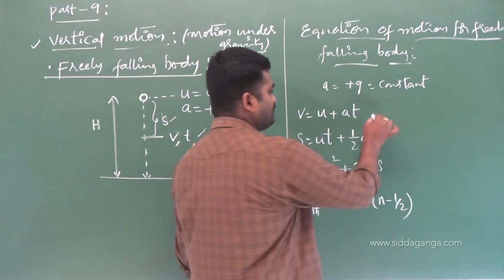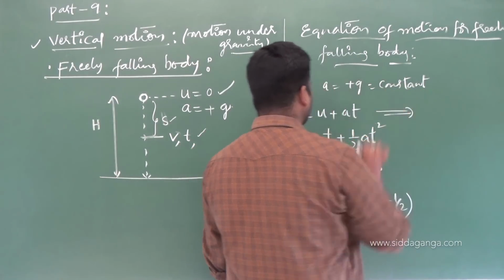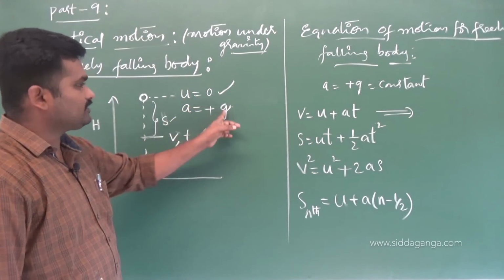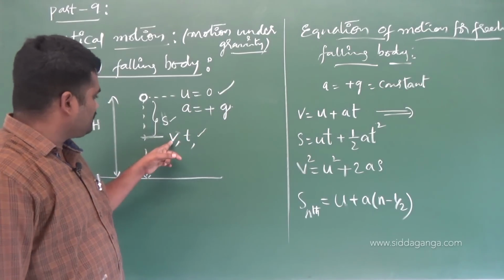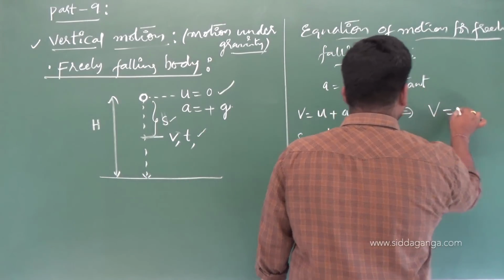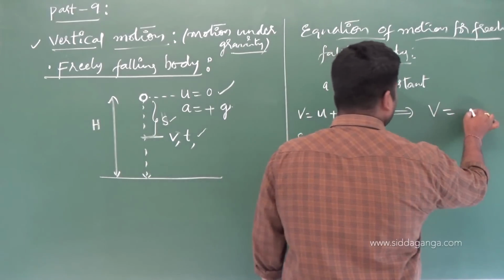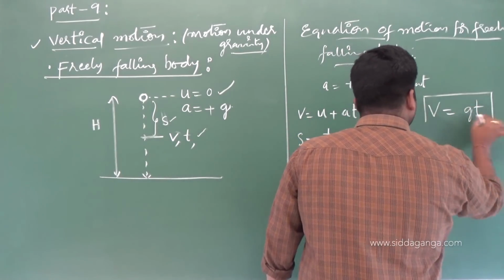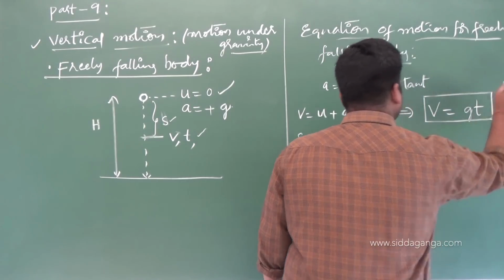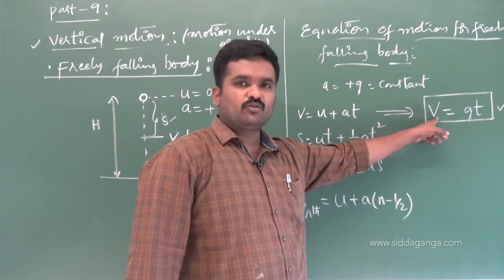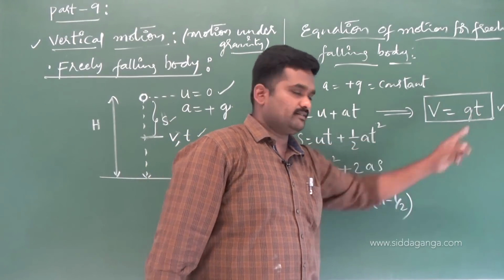Now what happens to these relations for a freely falling body? What is the initial velocity here? 0. A value is what? Plus g. Then what will be the velocity after a time of t seconds? v equals 0 plus a, which is nothing but g. That's why v equals gt. This is one equation you have to remember for a freely falling body, to find velocity after a time of t seconds.